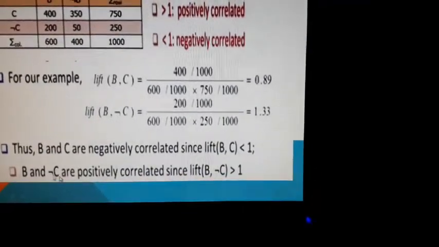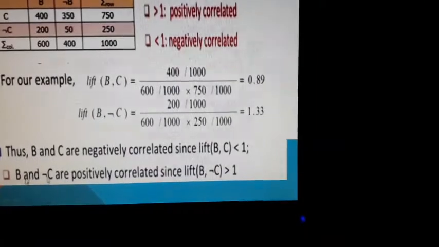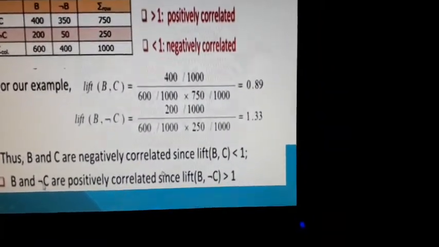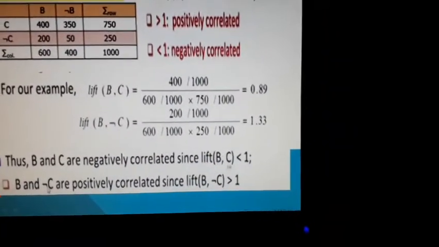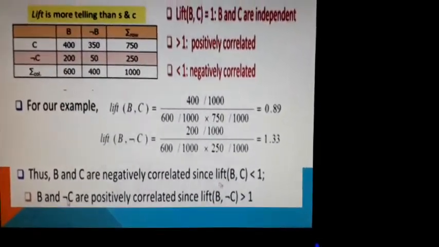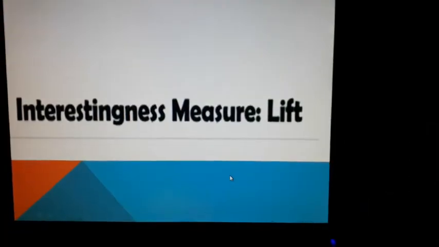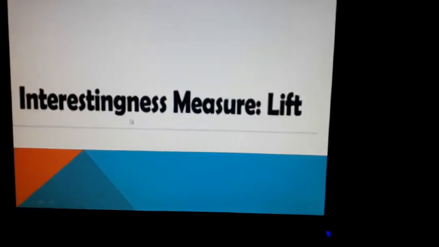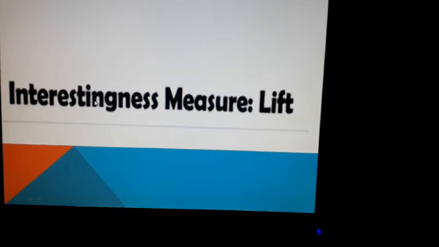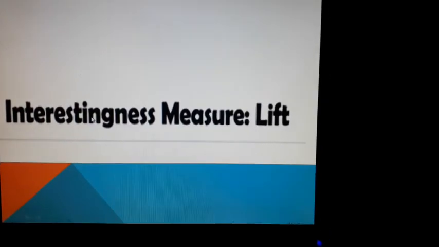And B and negation of C, not eating cereal, are positively correlated, obviously, since not eating cereal means they are playing more basketball. So lift overcomes the weakness of support and confidence. Okay, so that is how you can see that it is helpful in measuring the interestingness of the rule, which was sometimes not possible with support and confidence. Thank you.